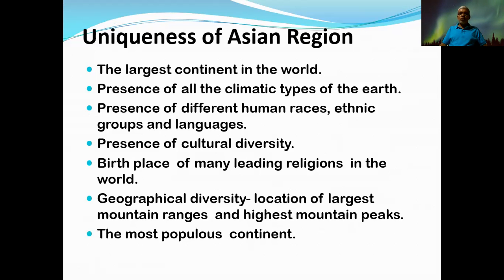Then the most populous continent, that means the one with the highest or largest population, can be found in the Asian region. You know that. So far, China has the largest population. India is the second. Both are in Asia. China has the largest population, India has the second largest population, and both are in the Asian region. Therefore, that credit goes to Asia. It can be identified as a unique feature of the Asian region.